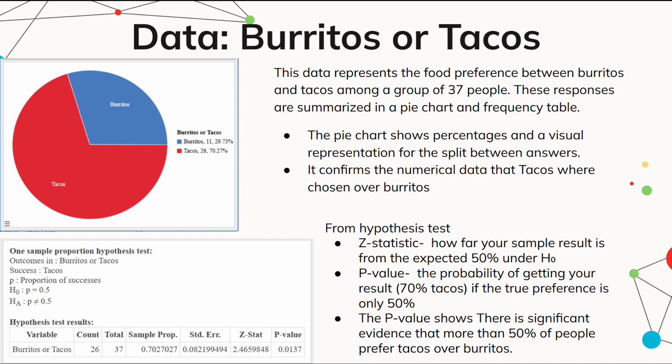And then I also chose to show this with a hypothesis test, the z-statistic. This again is all computed through StatCrunch. It's how far your sample result is from the expected 50% under the null hypothesis. And then the p-value is the probability of getting your result, 70% tacos, if the true preference is only 50%. The p-value shows there is significant evidence that more than 50% of people prefer tacos over burritos, and this is also proved through the pie chart because it shows tacos at 70%.